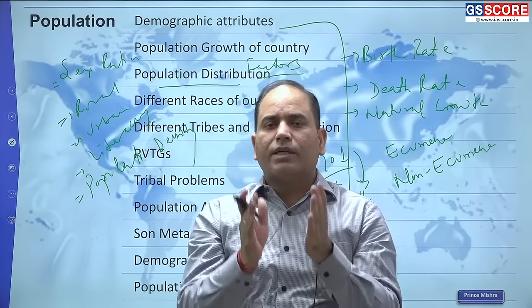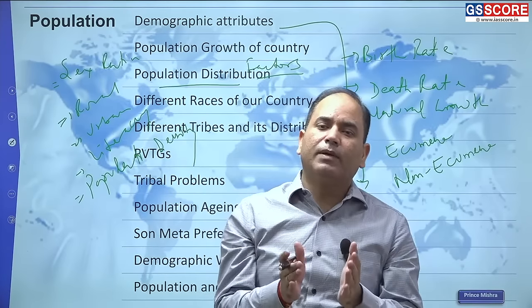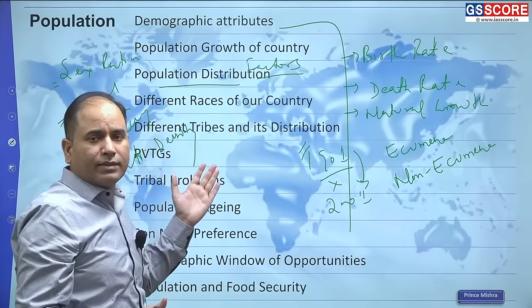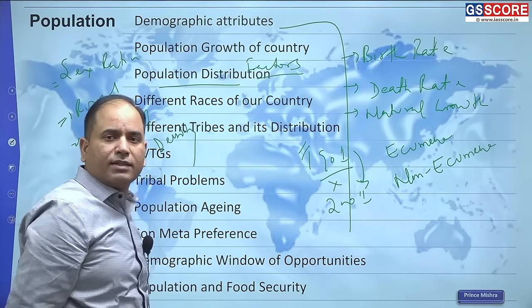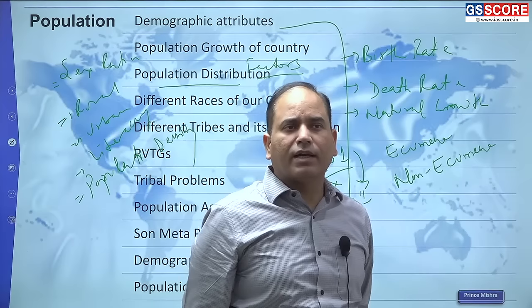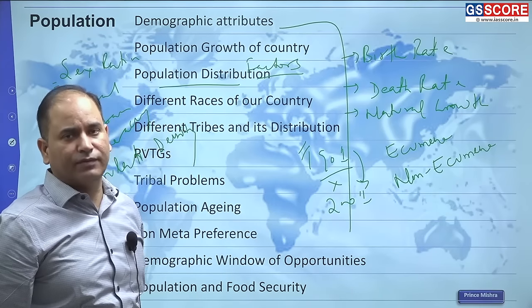So there are certain attributes through which you can differentiate between people, and that differentiation is mainly associated with races. So, racial differentiation. Racial differentiation is a very important, very valid concept. But the problem occurs when people start discriminating on the basis of racial differentiation.